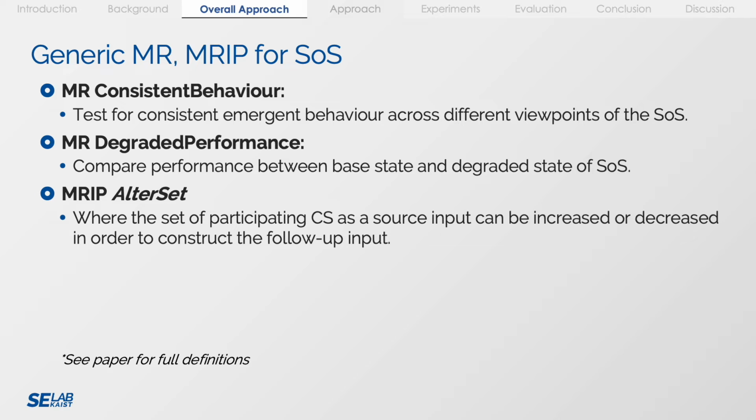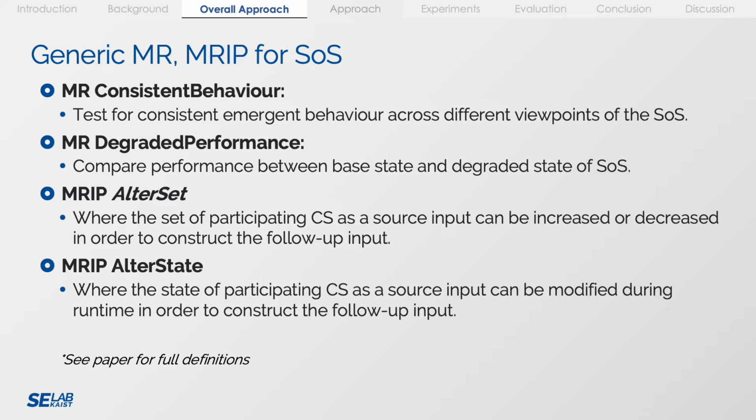The next definition is the relation input pattern alter set, which tells us that the set of participating constituent systems as a source input can be increased or decreased in order to construct the follow-up input. Finally, the last relation input pattern called alter state tells us that the state of participating constituent systems as a source input can be modified during runtime in order to construct the follow-up input. Please refer to the paper for full definitions.